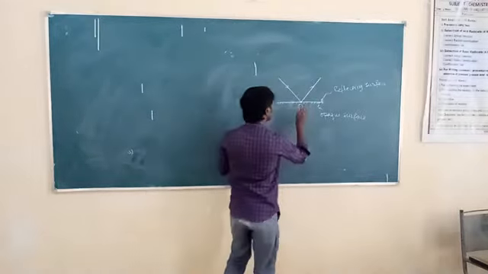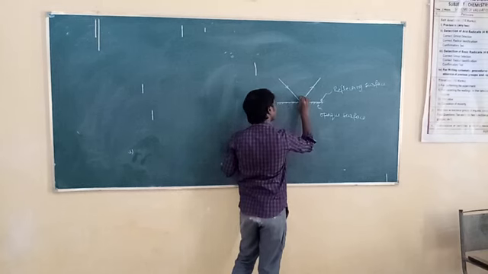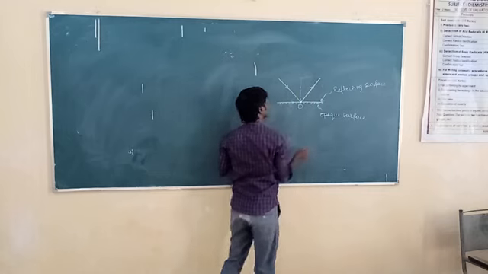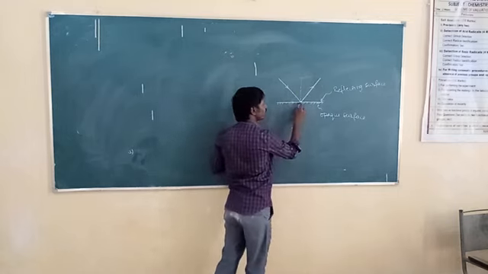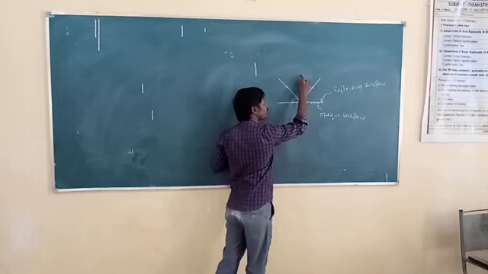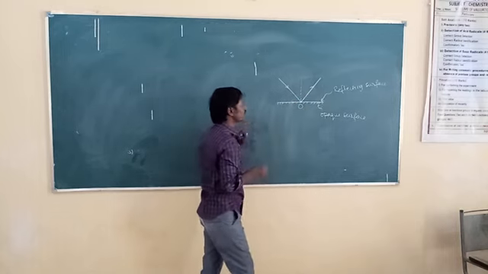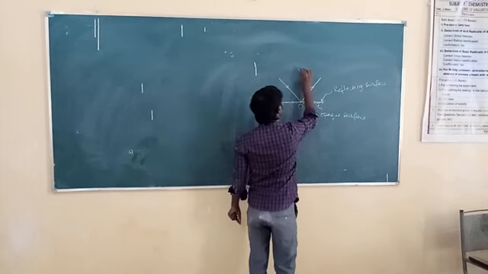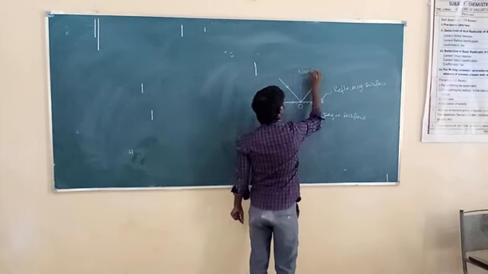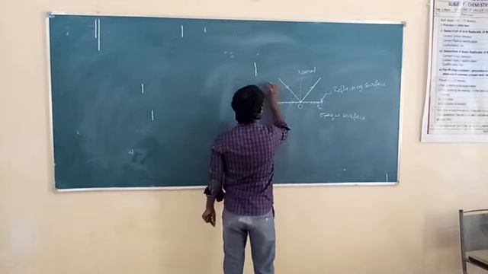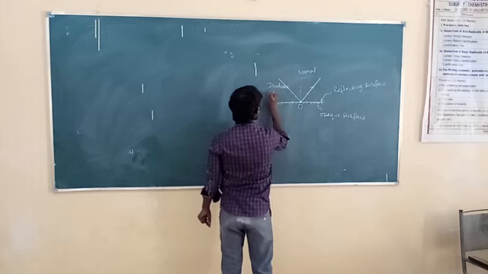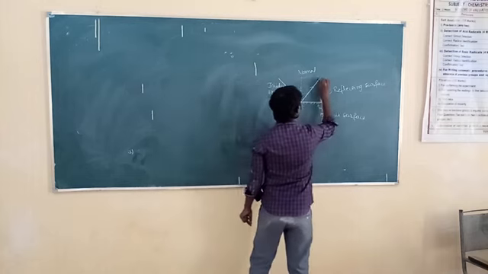Here we draw a perpendicular line to the mirror at the point of incidence. This perpendicular line drawn to the mirror is called the normal. This is the incident ray and this is the reflected ray.